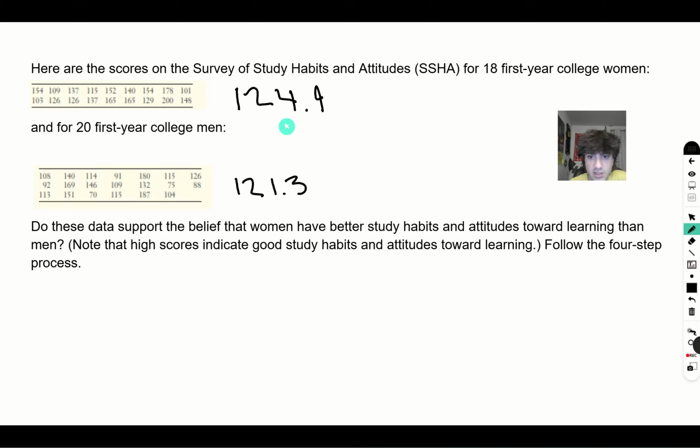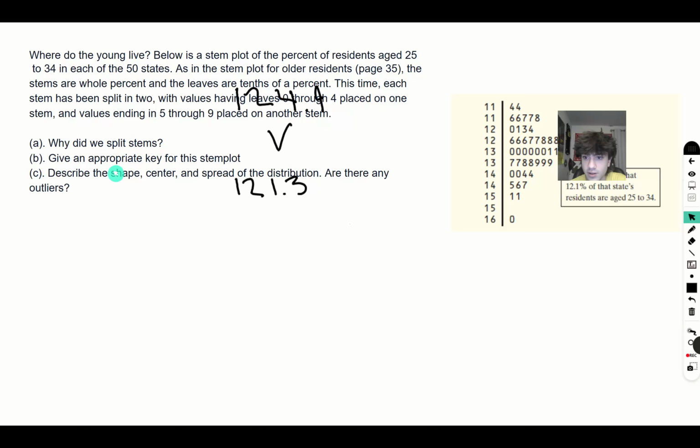As you can see, the women's score is going to be higher. Do these data support that women have a better study habit? Well, as we can see, they have the higher scores, so yes, it does support it. And it wants us to follow the 4-step process, which is, as we saw from the last problem, I'm just going to go back. We have shape, center, and spread.